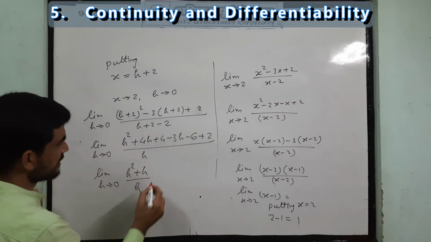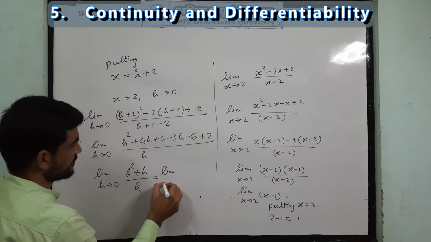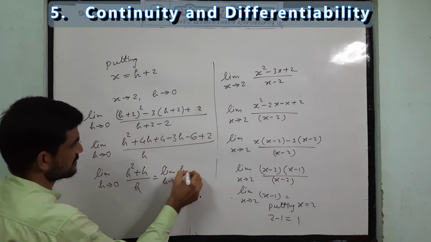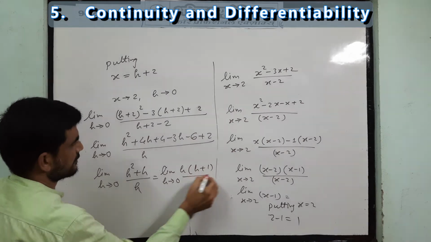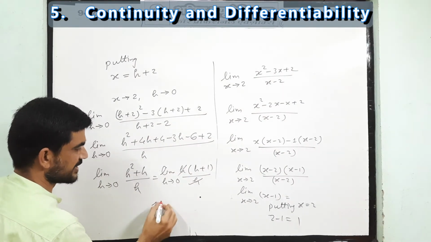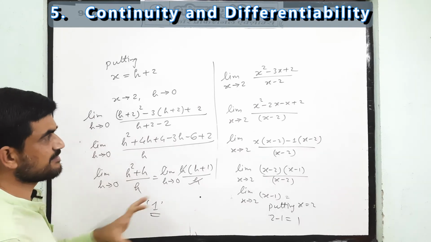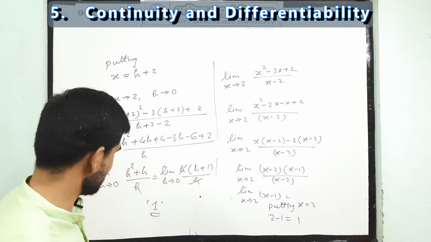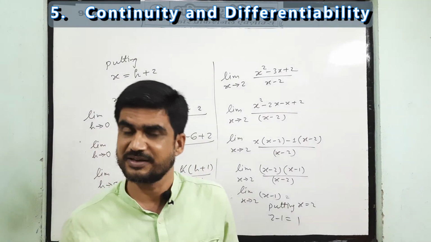Here you can take h common, h into h plus 1, and h will be cancelled out. So now you can put h equal to 0, you will get 1. So the answer will be the same. Two different methods are there that we studied in 11th class.